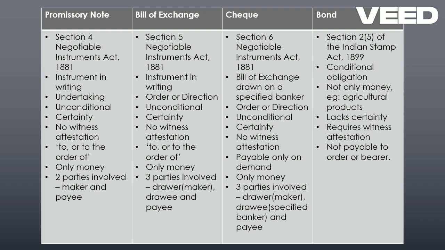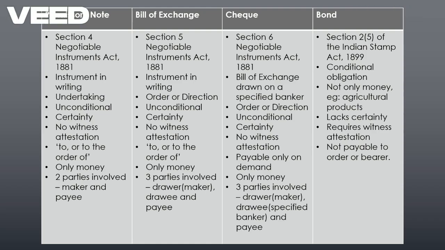Now, it further says any instrument attested by a witness and not payable to order or bearer, whereby a person obliges himself to pay money to another. So once again, there should be attestation by a witness.